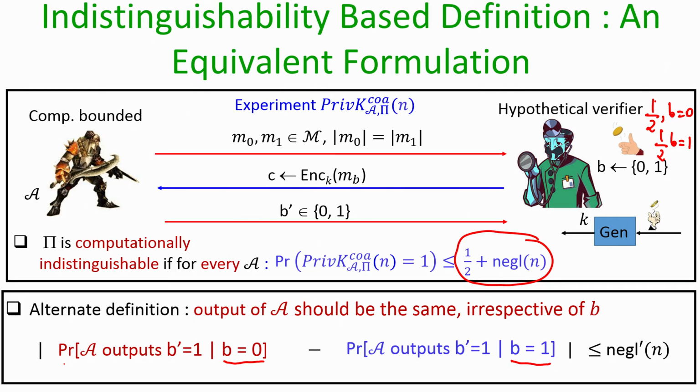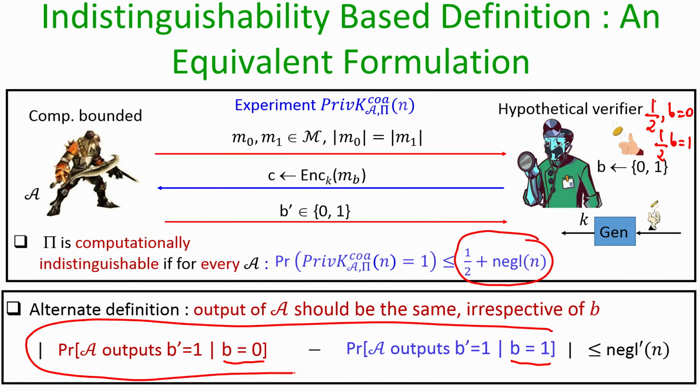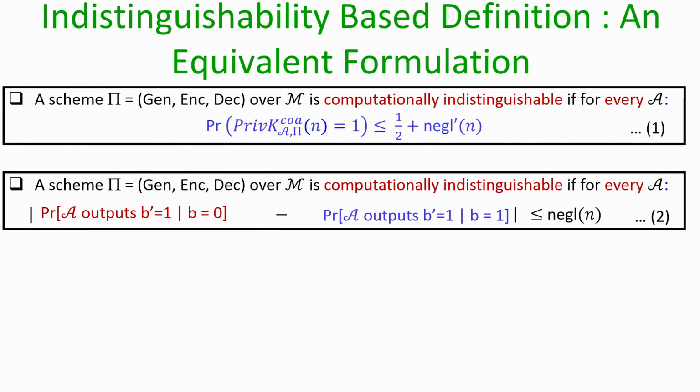Another interpretation of the difference of these two probabilities being upper bounded by a negligible probability is that you can view the difference as the distinguishing advantage of our adversary. So the essence of this alternate definition is that the distinguishing advantage of our adversary in this experiment should be upper bounded by a negligible probability. And it turns out that these two versions of the indistinguishability based definitions are equivalent.